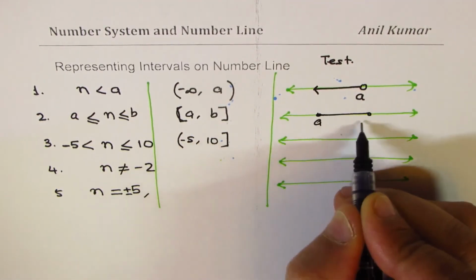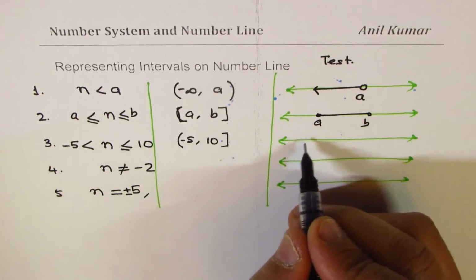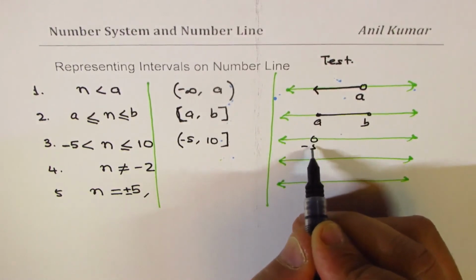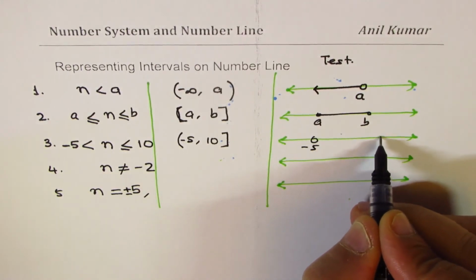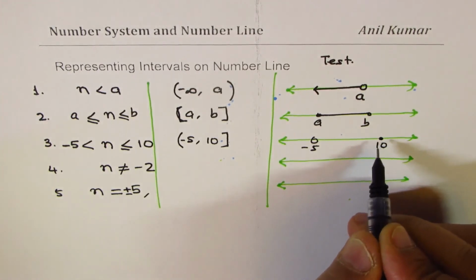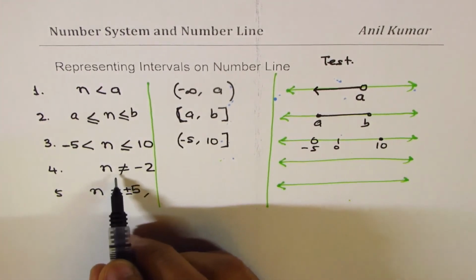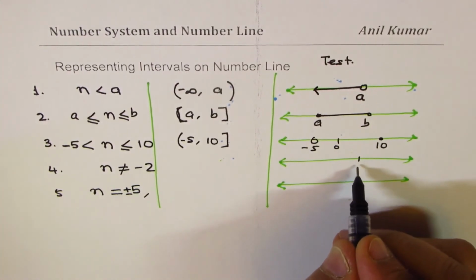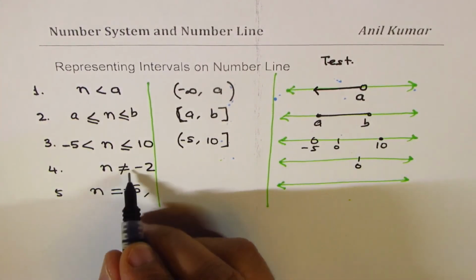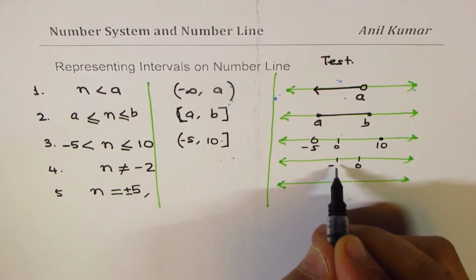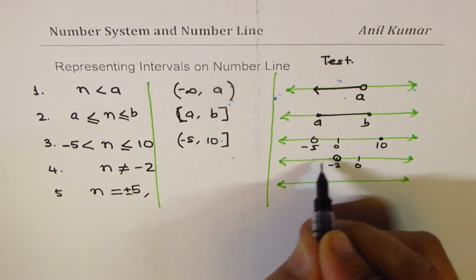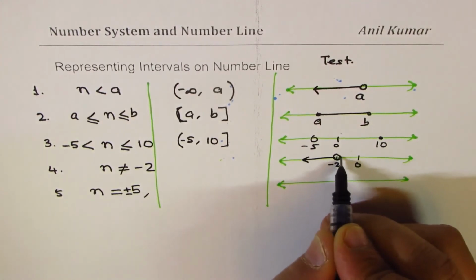This is fast, right? So let me catch up with you. Not including minus 5, but including 10. In this case, you can of course show where origin is. Not including minus 2. So this is minus 2. We make a circle here, like this.